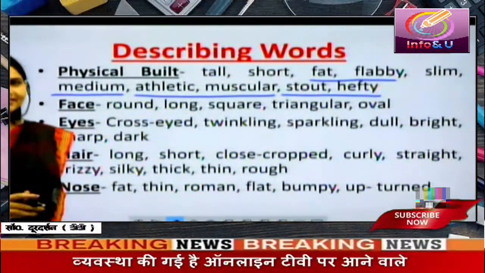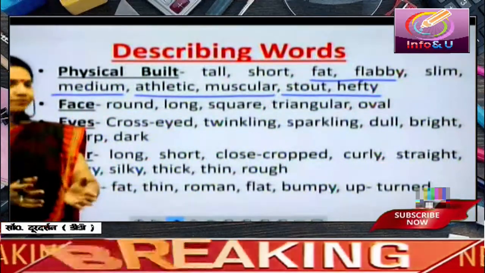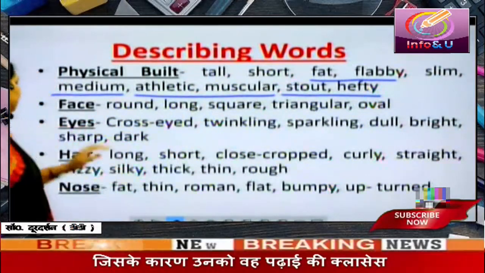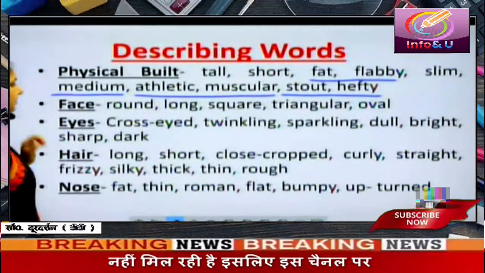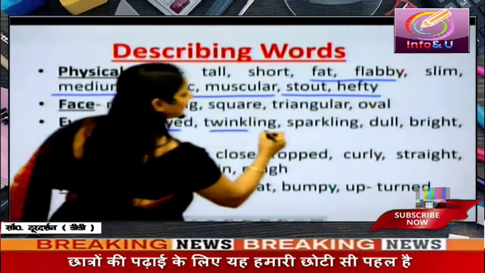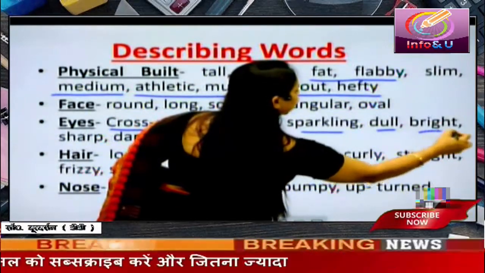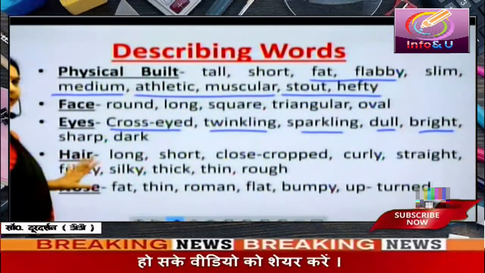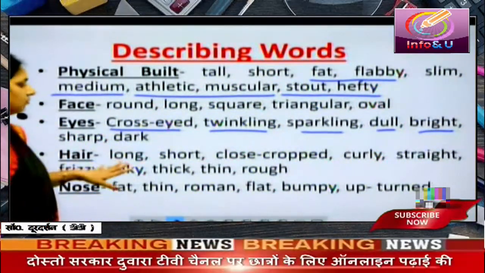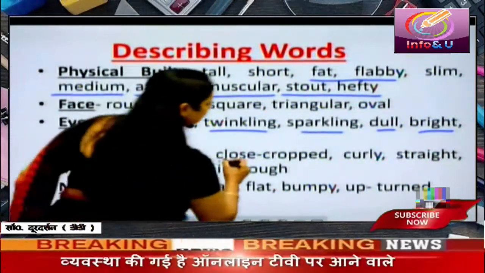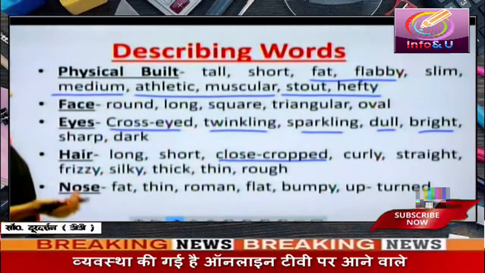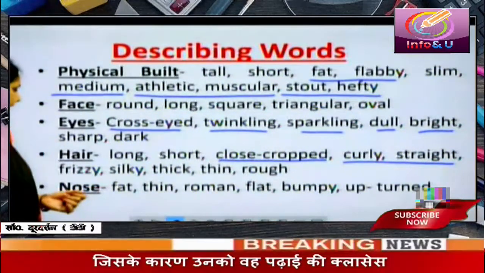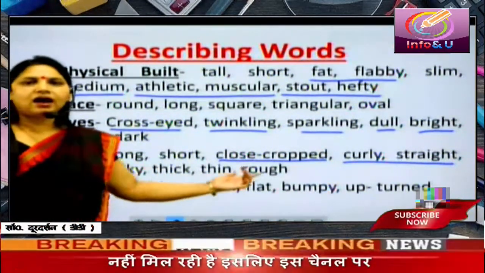Now, to describe face, we can say it is round, it is long, it is squarish, it is square, triangular or oval. Then eyes. To describe eyes, we can say they are cross-eyed, twinkling, sparkling, dull, bright. Dull and bright are opposite. Sharp, dark. Then hair. To describe the hair of a person, we can say long, short, close cropped. Close cropped means cut very short. Curly, straight. Curly and straight are opposite. Frizzy. Frizzy means rough and not straight. Silky, thick, thin and rough.